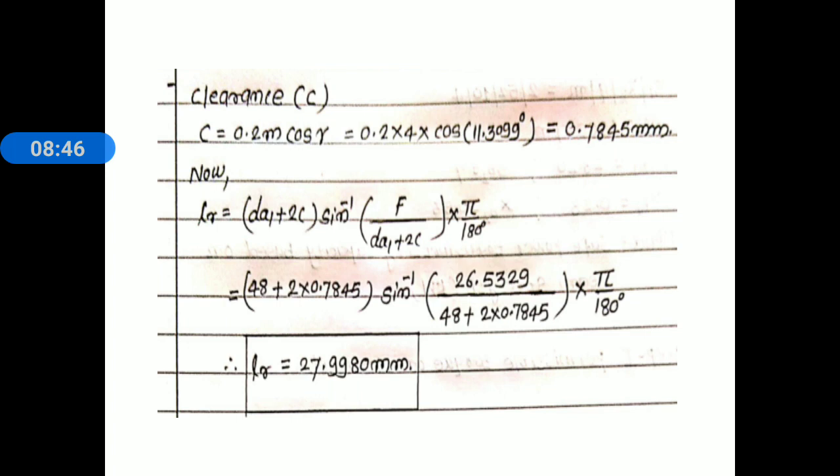Now after finishing this calculation, we find out the length of root of worm wheel teeth. LR is equal to (DA1 plus 2C) into sin inverse of (capital F divided by (DA1 plus 2C)) into pi divided by 180 degree. Now substitute the values. After substituting the values and simplifying, we get the length of root of worm wheel teeth as 27.9980 millimeter.